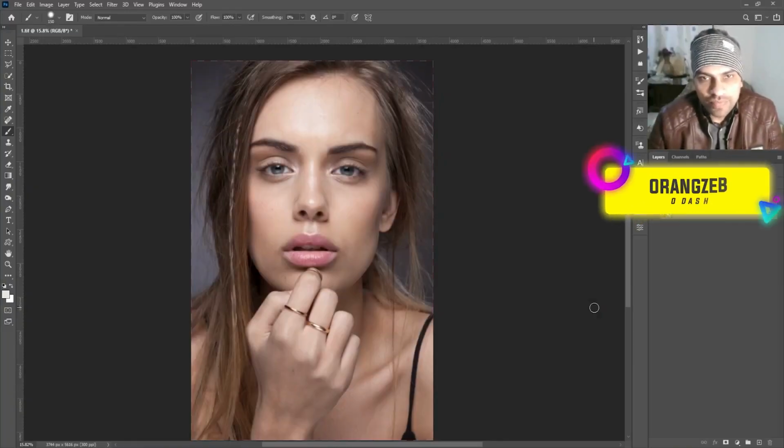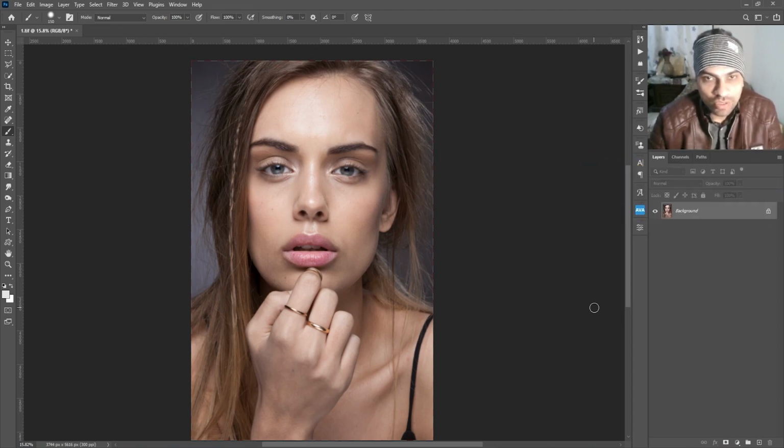Today I will teach you how you can smooth skin in Adobe Photoshop or give it a plastic skin effect, which you can see on many magazines and their cover pages around. So without any further ado, let's get started.